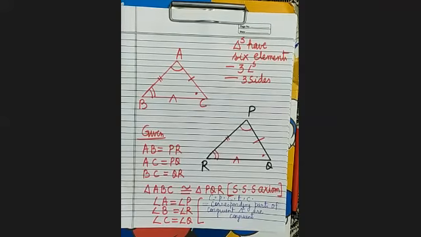CPCTC is its full form. Corresponding parts of congruent triangles are congruent. Congruent means equal. It's clear?